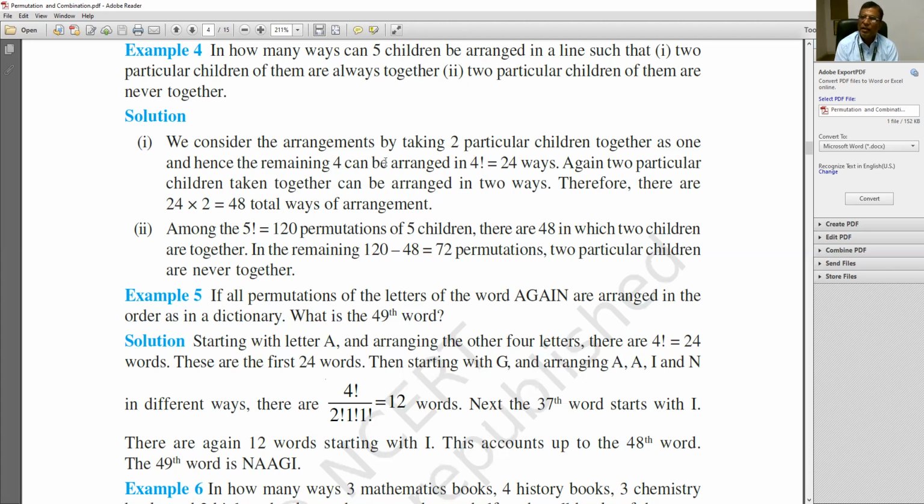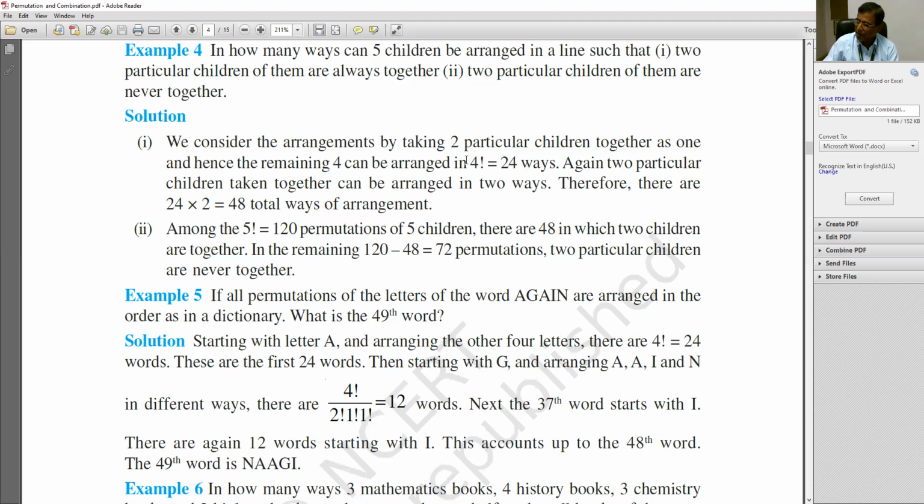You know that n different things may be arranged in factorial n ways. So out of 5, if 2 children are taken as 1, then the number of the rest will be what? 4, and that can be arranged in factorial 4 ways.